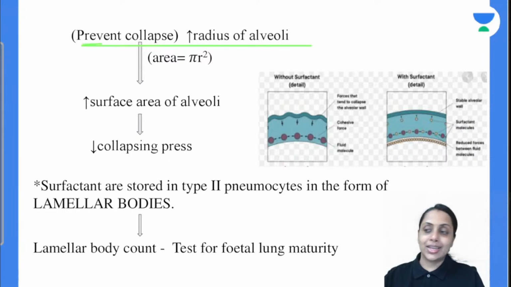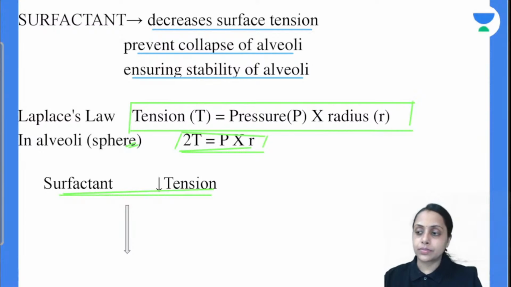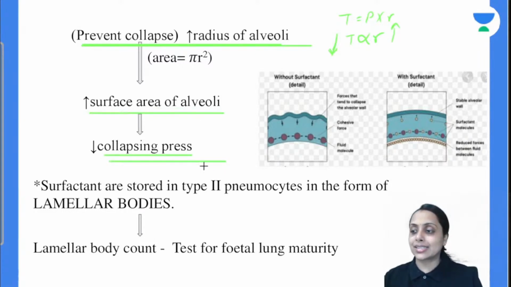So what will happen to the radius? Increase. Because tension is equal to pressure into radius. So tension is directly proportional to the radius. So surface tension will reduce. So radius is going to increase. Surface tension will reduce, and our pressure will increase. So that's why the radius of alveoli is going to increase. So surface area is going to increase. So the collapsing pressure decreases. Is this clear with everybody?